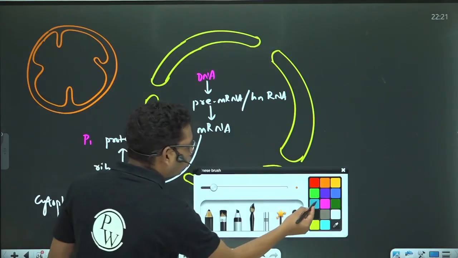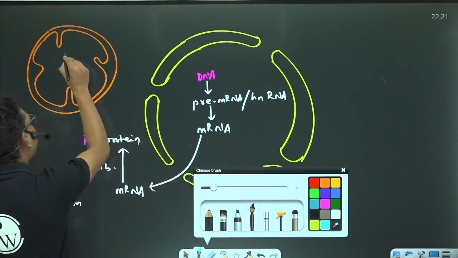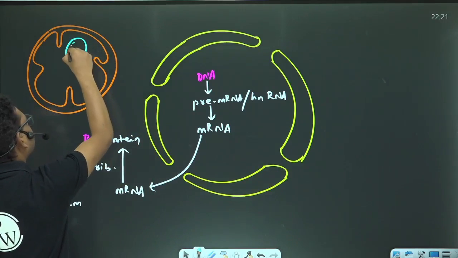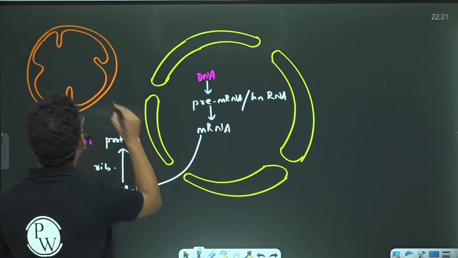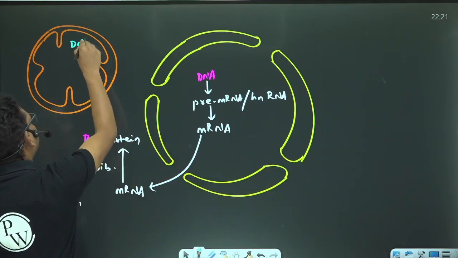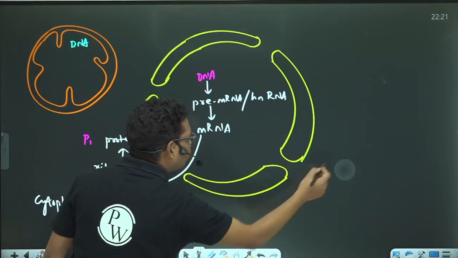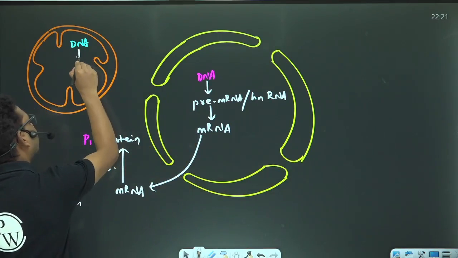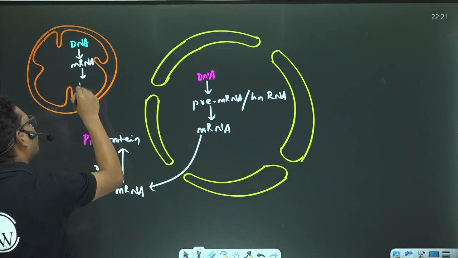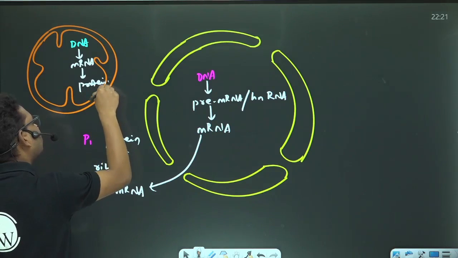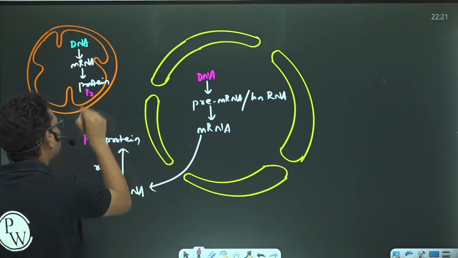And this mitochondrion also has its own DNA. Suppose this is the mitochondrial DNA. This mitochondrial DNA will also undergo transcription to produce the mRNA. And suppose from this mRNA, protein is synthesized, and suppose this protein is P2.